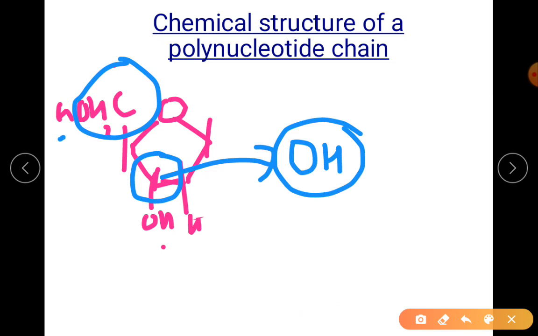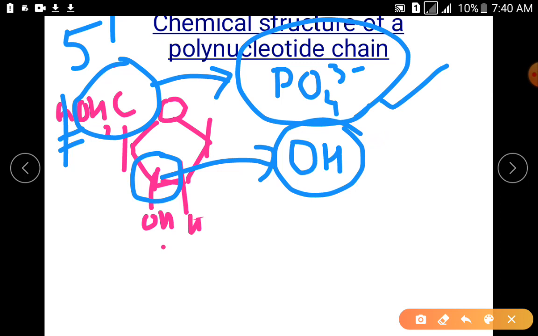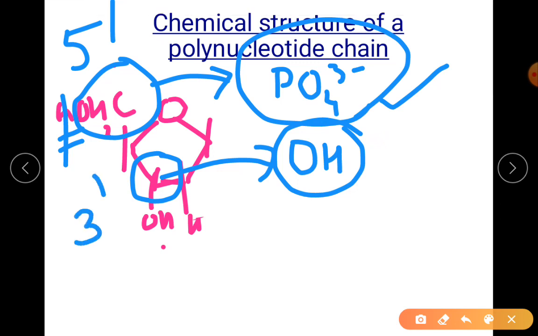Now here, instead of OH, phosphate comes and binds. Remember, phosphate, PO4 3 minus. Recall the structure, 4 oxygen atoms. In that, 3 hydrogens are removed, so 3 minus will come. Okay, so you remember the structure like that. So there is H that is gone, PO4 that is bonding. So the 5 prime end, we give the name like this, and here 3 prime. So we give a mark like that, 3 prime.